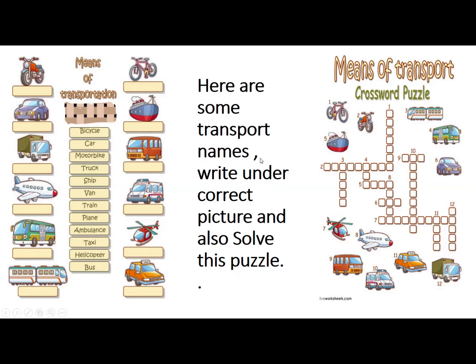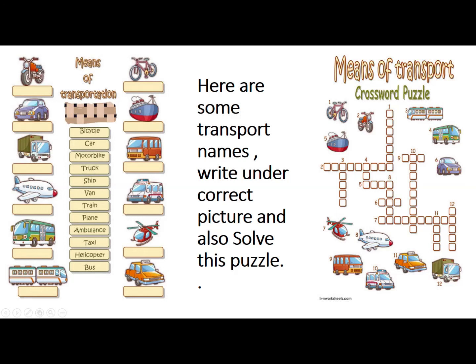Okay, here's one activity. I'm showing you some pictures. You have to find out the transport. Names are here. Bicycle, car, motorbike, truck, ship, van, train, plane, ambulance, taxi, helicopter and bus. Okay.